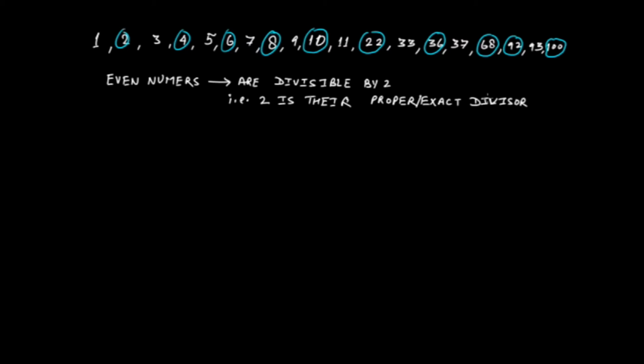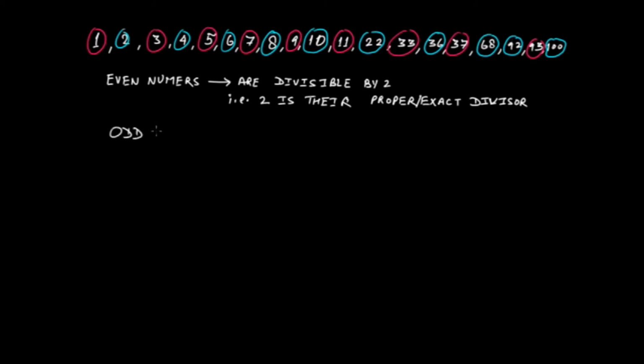Rest all the numbers which are not divisible by 2, that is, 2 is not the exact or proper divisor, would be odd numbers, right? So in this list of numbers, 1 is not divisible by 2, 3 is not divisible by 2, 5 is not divisible by 2, 7 is not divisible by 2. Similarly for 9, 11, 33, 37, and 93. These numbers are not divisible by 2, that is, 2 is not their proper or exact divisor, and therefore these numbers are odd numbers.